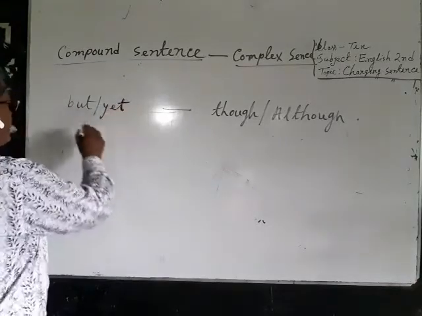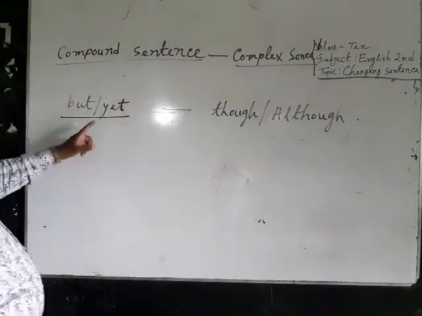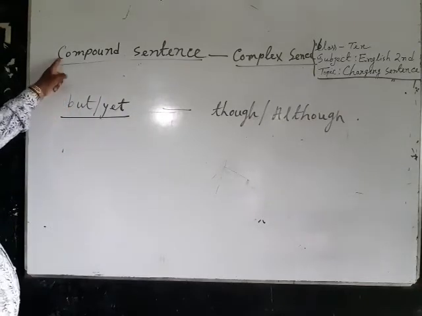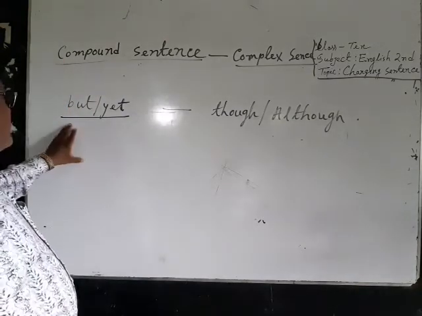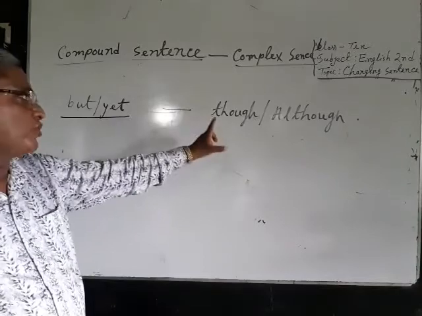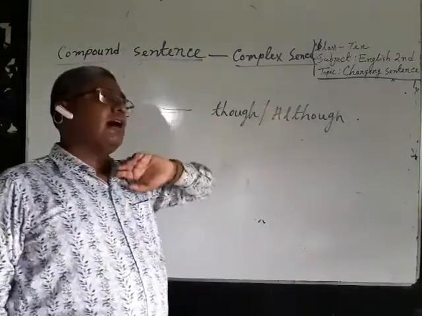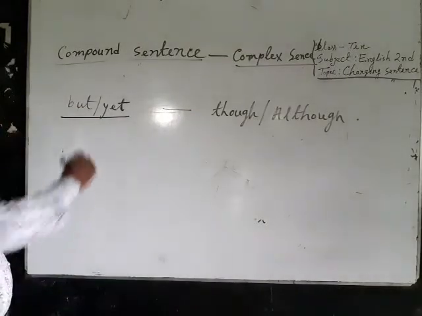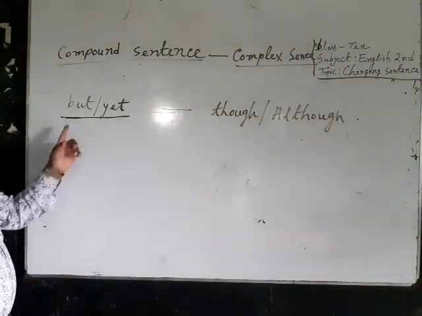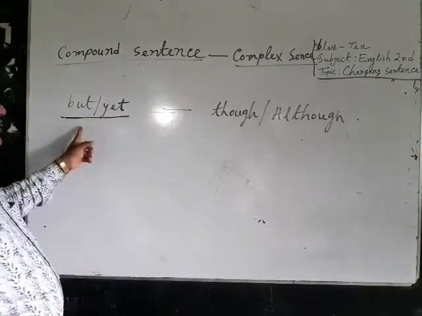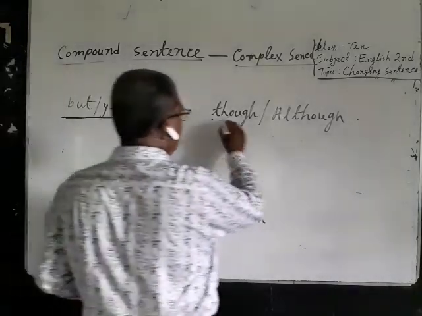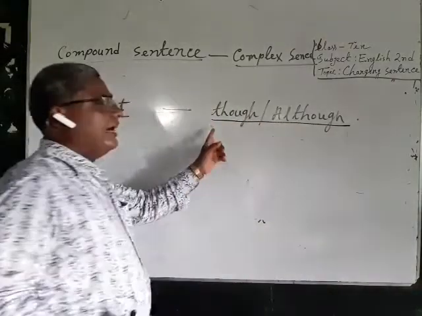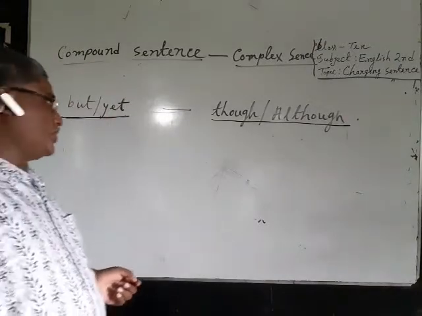But or yet. If but or yet is used in the compound sentence, instead of but or yet, you have to use though or although. I again repeat that but or yet are called the coordinating conjunction, and though and although are called subordinating conjunction.